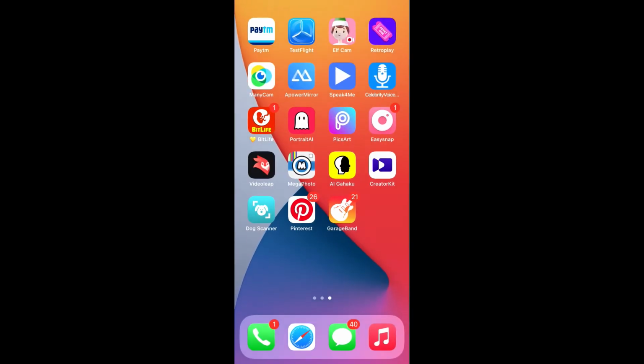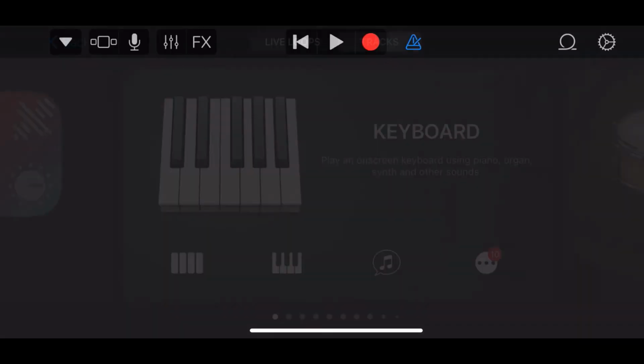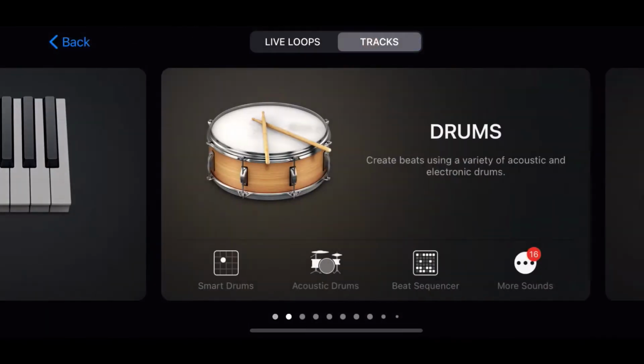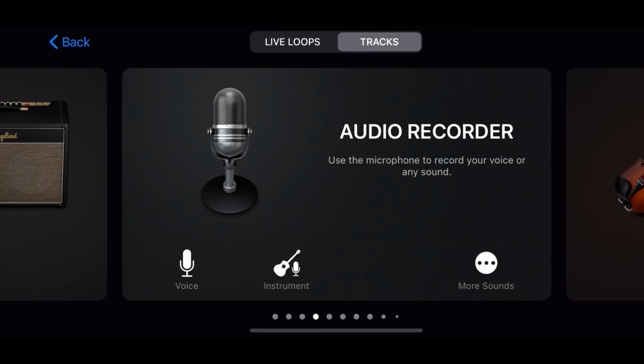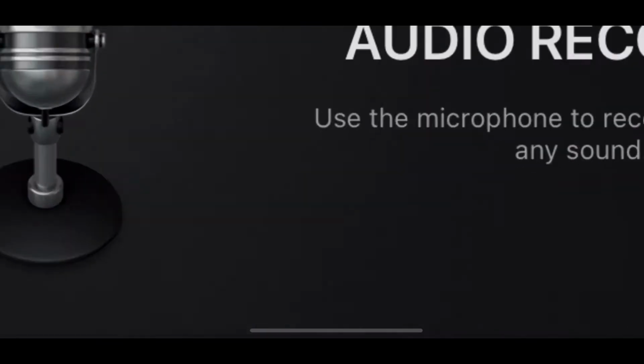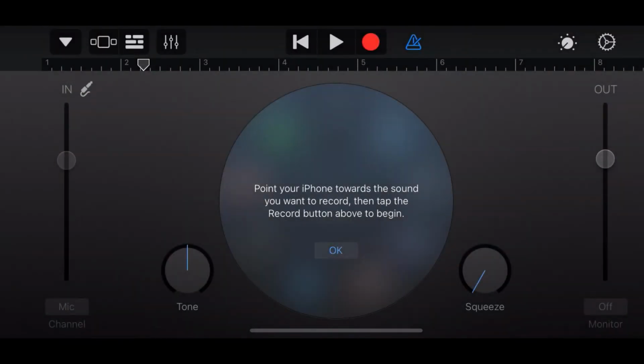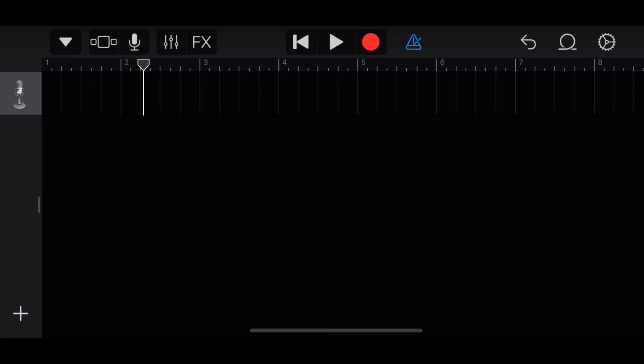Now you have to open this app called GarageBand. Okay, so this is the app. Slide here and you will find audio recorder. Tap there. Okay, so in this screen on the top left corner, the third button, just tap there. Okay, now on the top right of the screen you will see this loop button. Tap there.